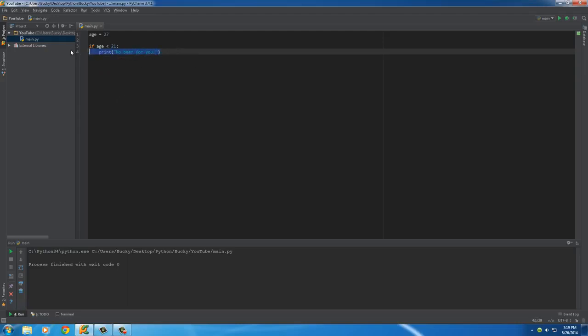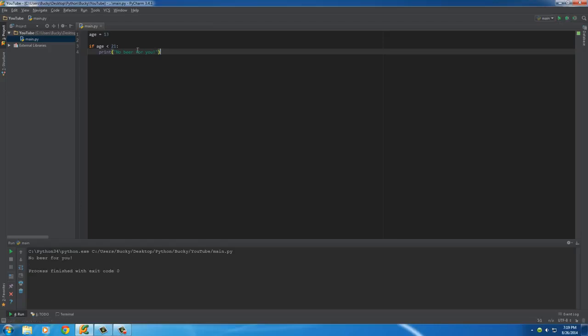Alright, so this is a valid print statement, and it does indeed print text out on the screen. However, check it out. Whenever we run it, nothing's displaying in our console at the bottom. And that's because even though we wrote this line of code, it didn't execute because the age was over 21. So we didn't need to give him this little warning. Now, if we have some little kid who's like 13 try to use the site, it's going to say, okay, if 13 is less than 21, that's true, 13 is indeed less than 21, then that's when we want to print this, no beer for you.